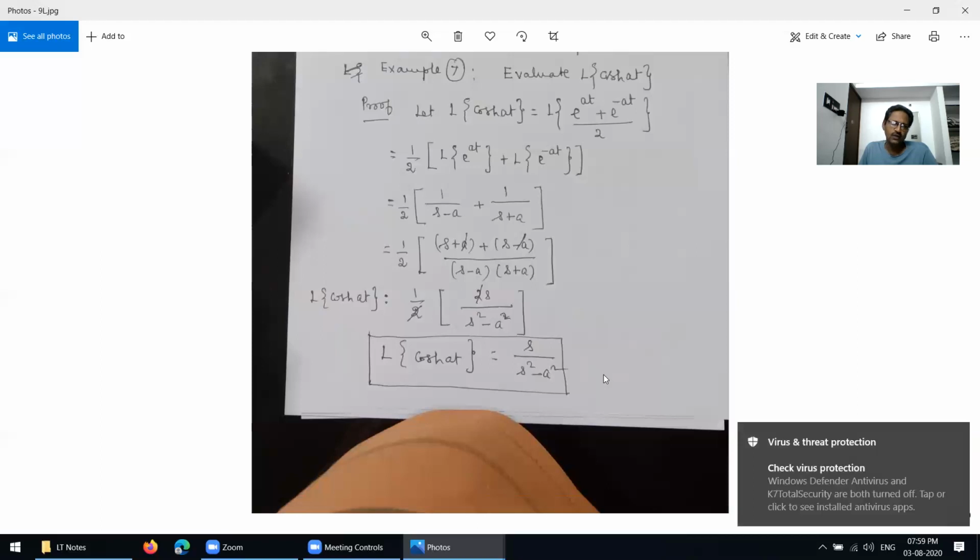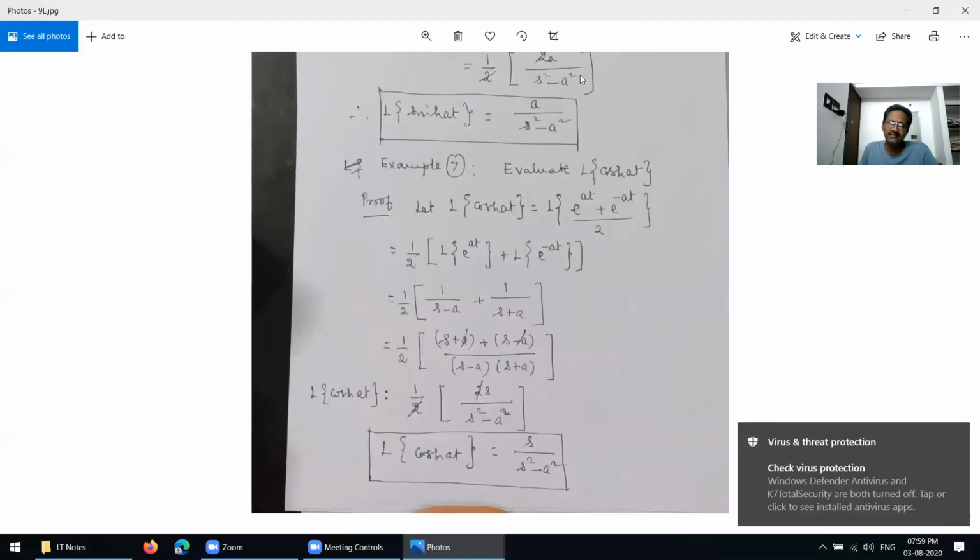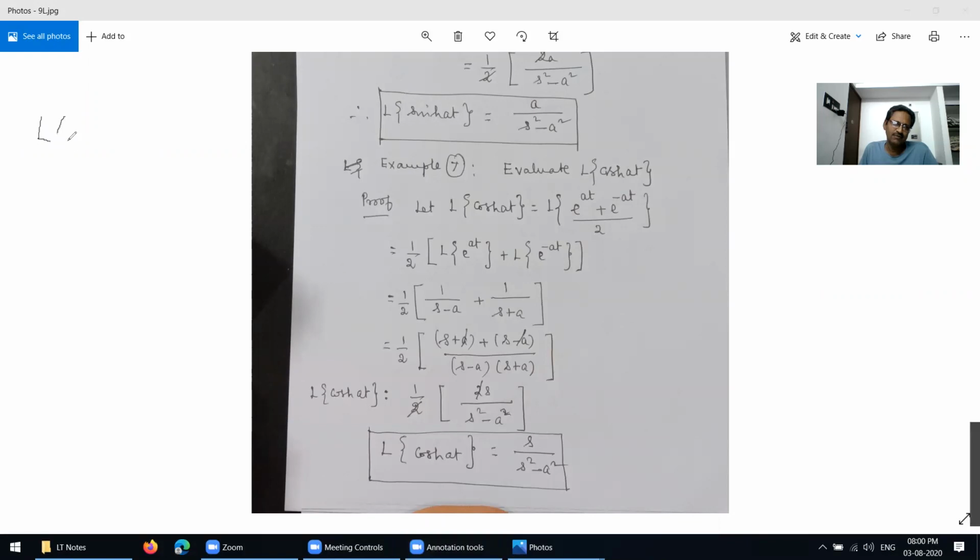This one you know. Then I will do a simple example here. What is the Laplace transform of sin t?